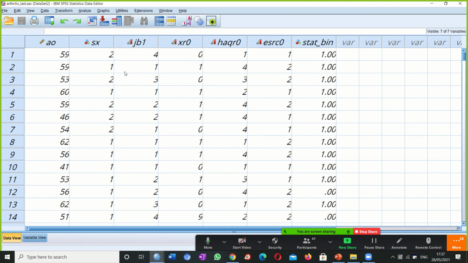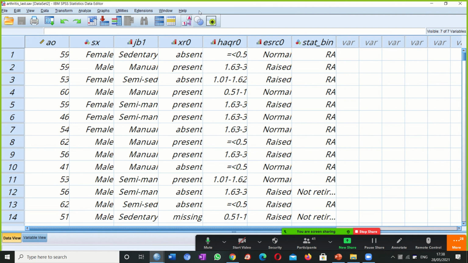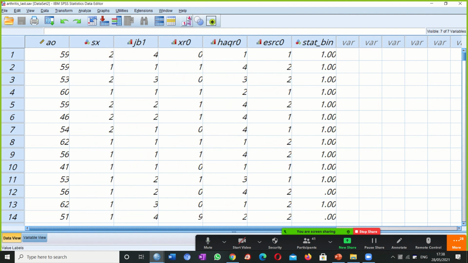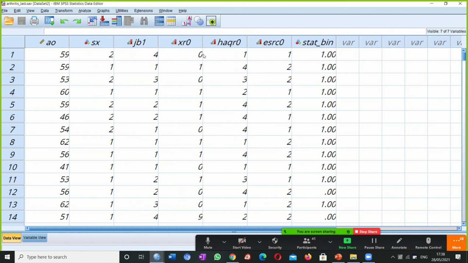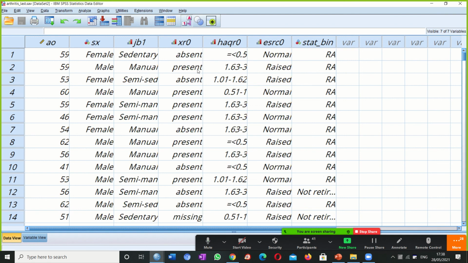So this means that the order is important here, okay? The order is important here. This is ordinal. The order is important here, and this is nominal. And here, look what is happening now. This little button shows what each group stands for, okay? So 0 stands for absent, as you can see. 1 stands for present, okay? So these are the groups here.